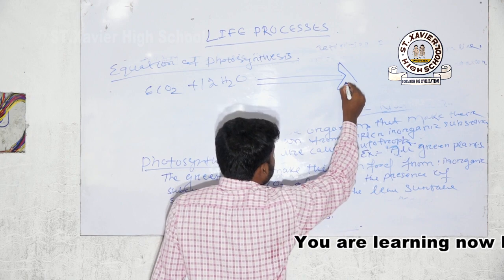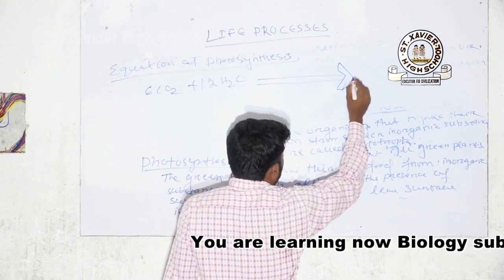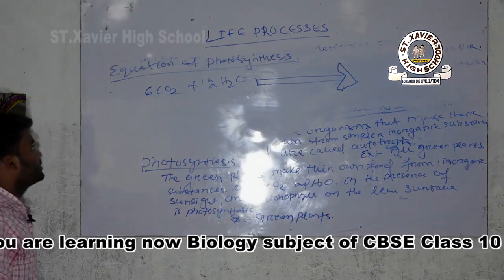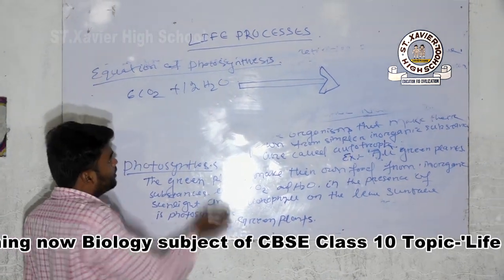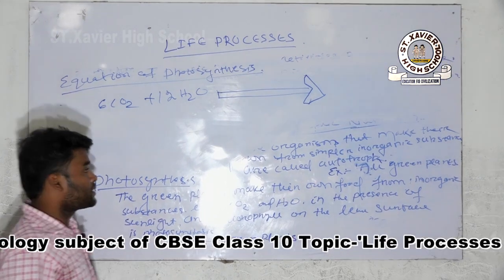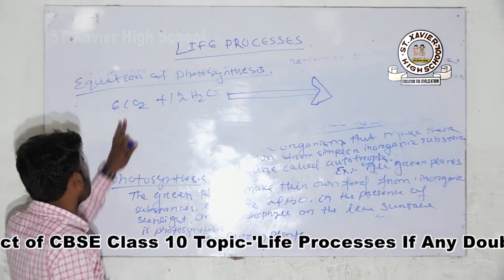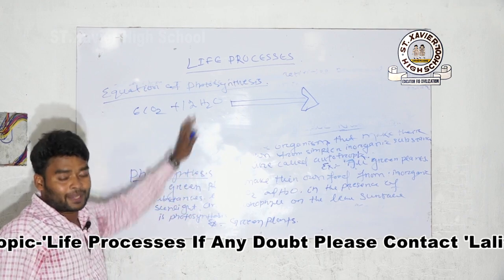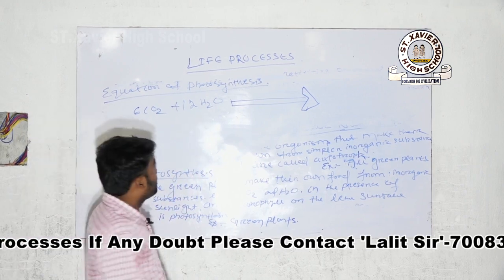Here, like you already learned in chemistry, this is your balanced equation. This is a complete balanced equation. How to balance a chemical equation, you already learned in the first chemistry chapter, chemical equations and reactions. In that chapter I already wrote a balanced chemical equation.